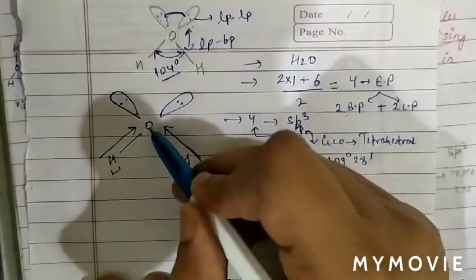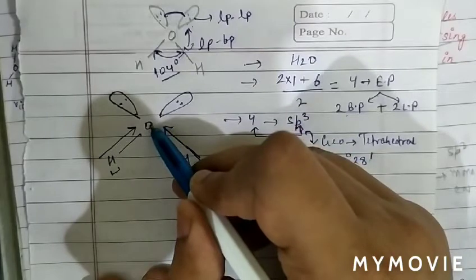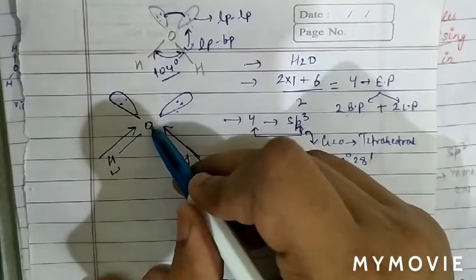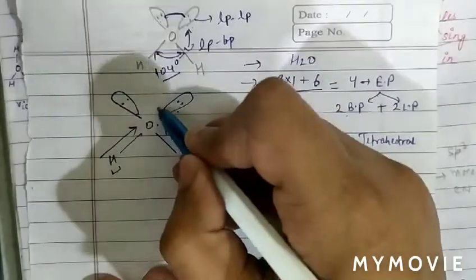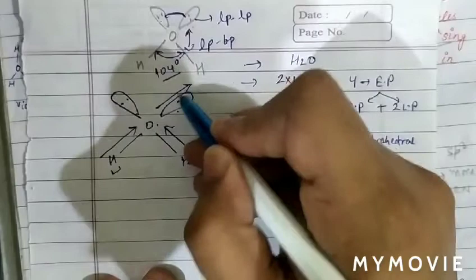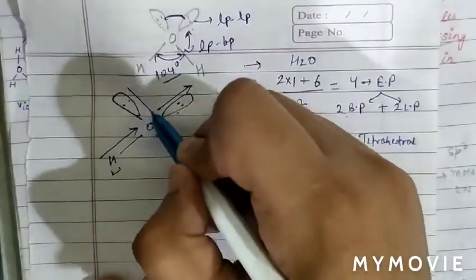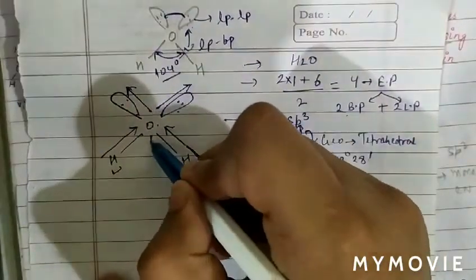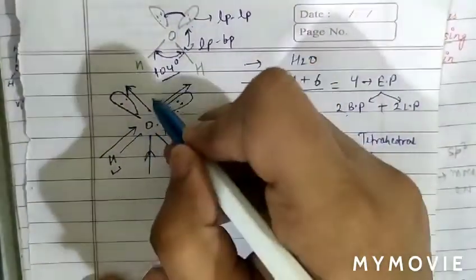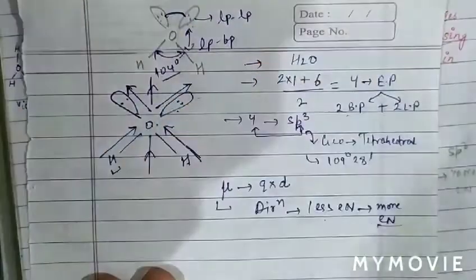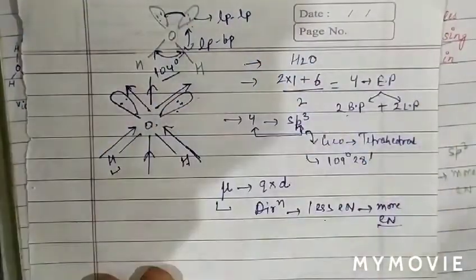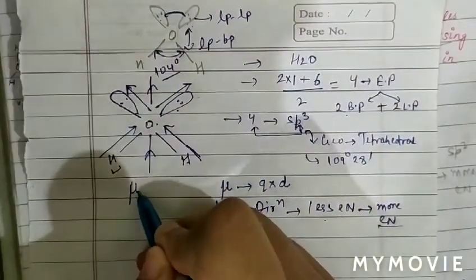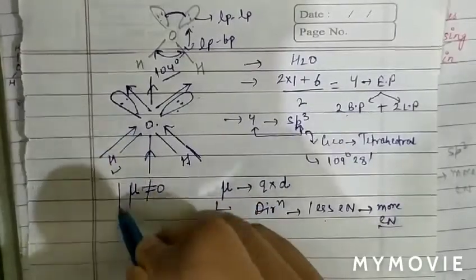Now in oxygen with a lone pair, when an atom and a lone pair are present, the direction of the vector is always away from the atom and towards the lone pair. So the vector direction will be like this, away from the atom, and this other lone pair also has a direction away from the atom. The resultant of these two vectors will be like this, and also the resultant of the other two vectors will be like this. So we can see that the vectors are in the same direction. When vectors are in the same direction, the vector sum is not 0. Therefore the dipole moment is not 0.